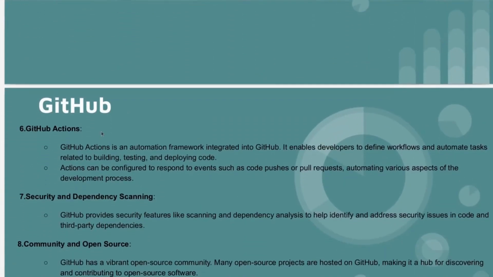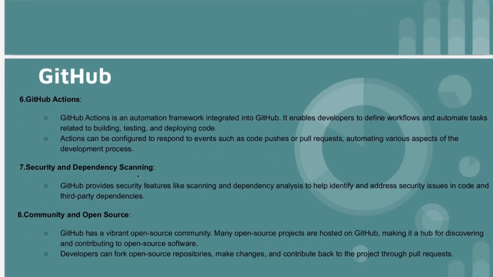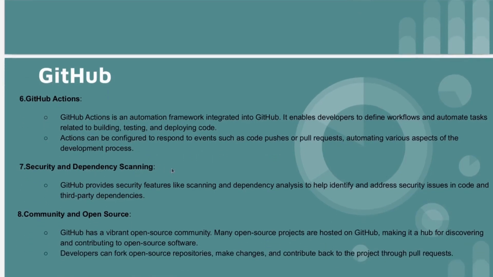We have GitHub Actions. GitHub Actions is a CI/CD pipeline that is offered by GitHub. It is an automation framework integrated into GitHub. It enables developers to define workflows and automate tasks related to building, testing, and deploying. Actions can be configured to respond to events such as code pushes or pull requests, automating various aspects of the development process.